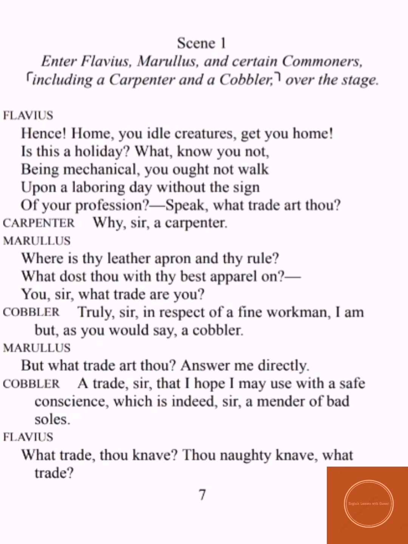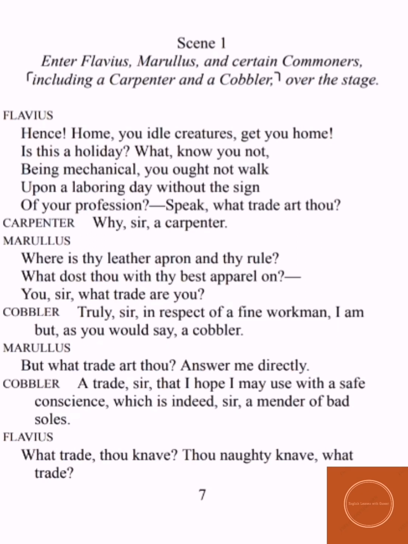Then the first citizen, who is a carpenter, says, why sir, a carpenter. I'm a carpenter. Then Marullus says, where is thy little apron and thy rule? What dost thou with the best apparel on? You sir, what trade art thou? So now Marullus is saying, okay, I understand you are a carpenter, but where is the sign of a profession? Where is your little apron and the rule, the ruler which you use for your work? If it is a working day, you should not be roaming here and there. And why are you wearing your best apparel, your best clothes? Then he asked another man, you, sir, what is your profession?